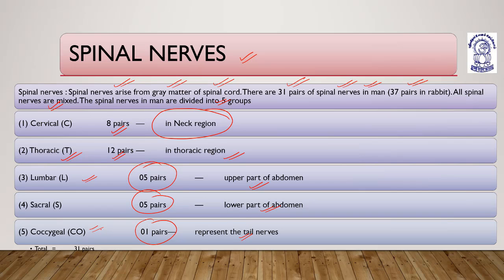Total are 31 pairs. So it can be written as C8, T12, L5, S5, and C1.